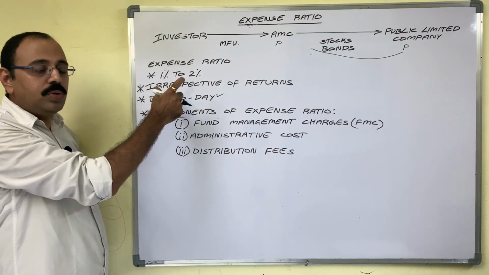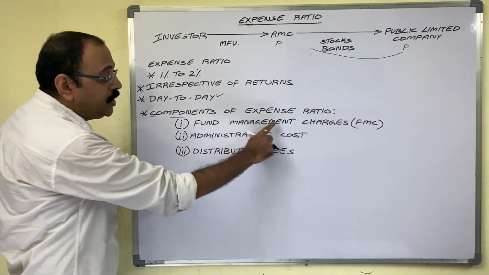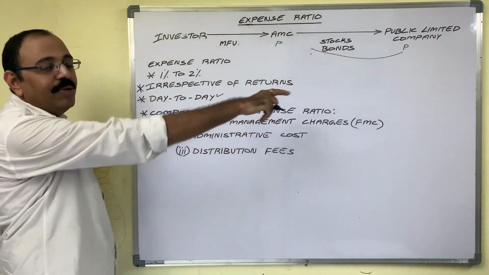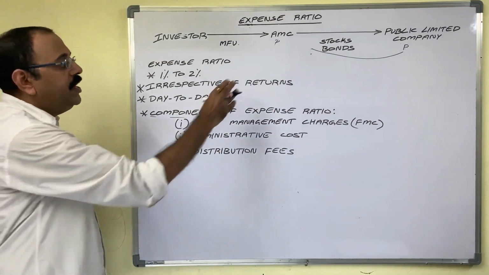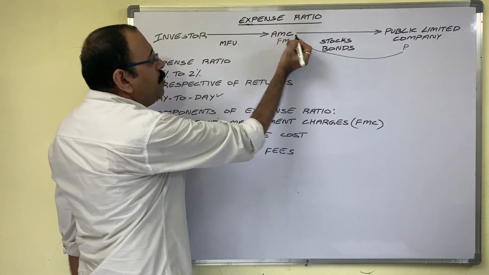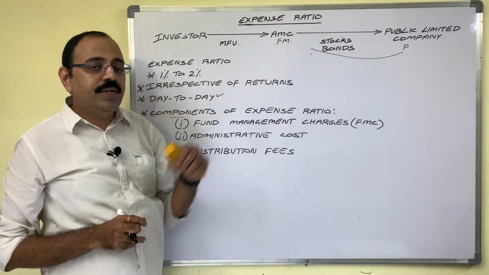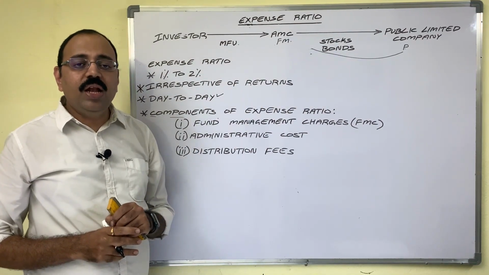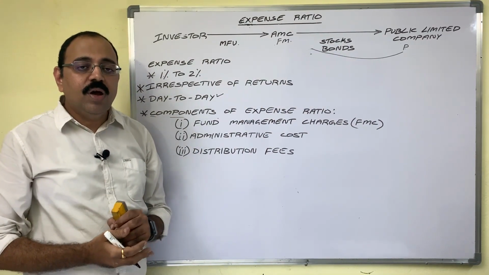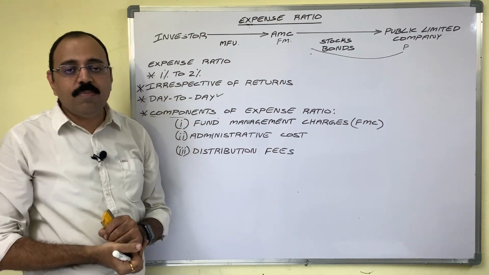This amount includes 3 different charges. One is fund management charges, known as FMC. AMC hires one fund manager. No? This fund manager has complete knowledge about the stock market. He knows very well when to invest, how much is to be invested, and when to withdraw the money from the stock market.